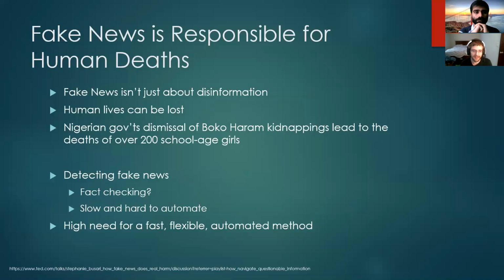So that makes detecting fake news and preventing those kinds of delayed responses very important. The way we have to detect fake news now is essentially manual fact checking, which is slow and hard to automate. So there's a need for a fast, flexible, and automated method that, for example, social media websites are able to employ in order to filter out these kinds of fake news.